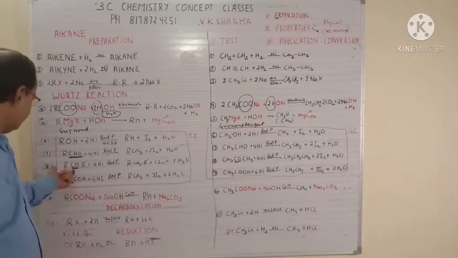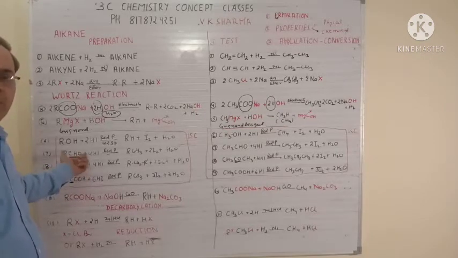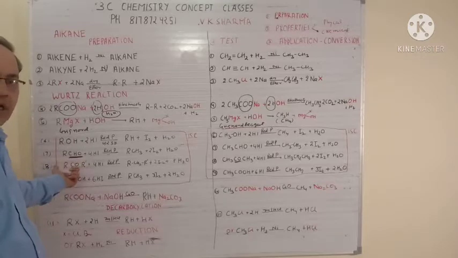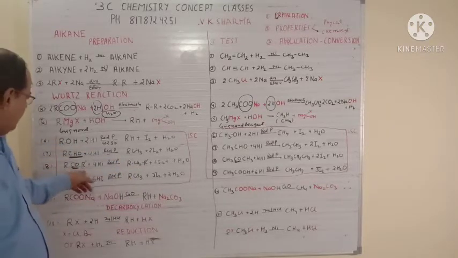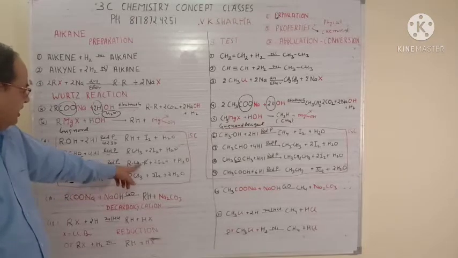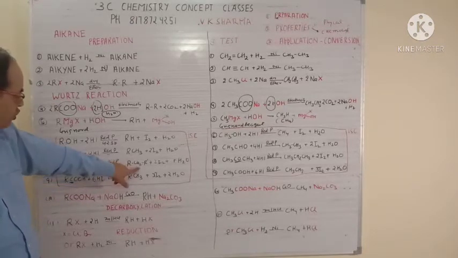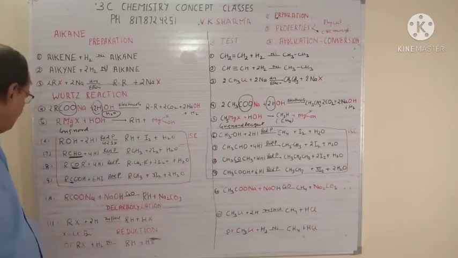Let's take another example, that is ketone RCOR'. Here R or R' may be the same or may be different. Whatever R you put, you have to put the same R in the product. So RCOR' plus 4HI in the presence of red phosphorus will give you RCH2R'. Only the ketone part will convert into CH2. Plus twice of I2 plus H2O.